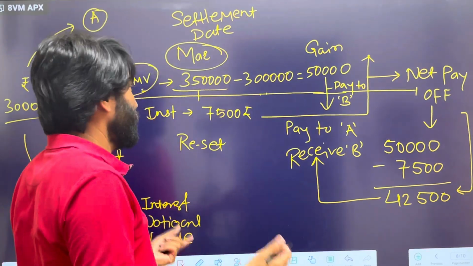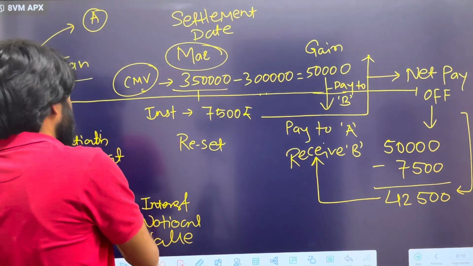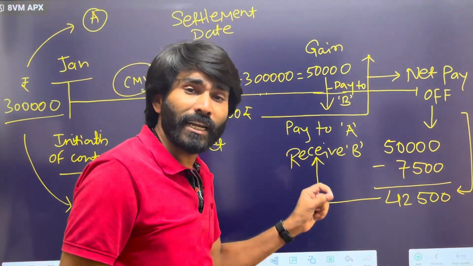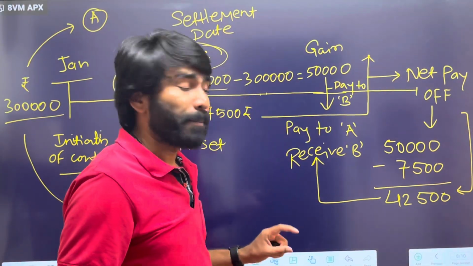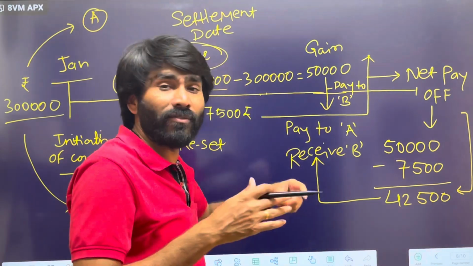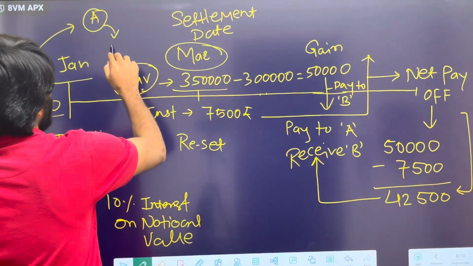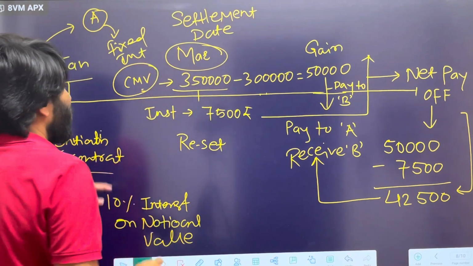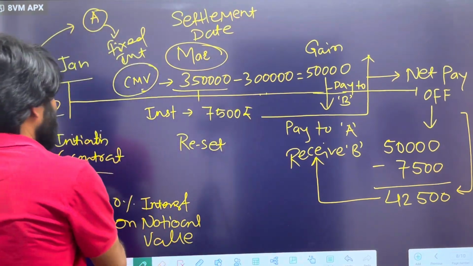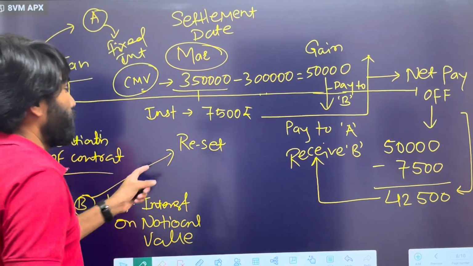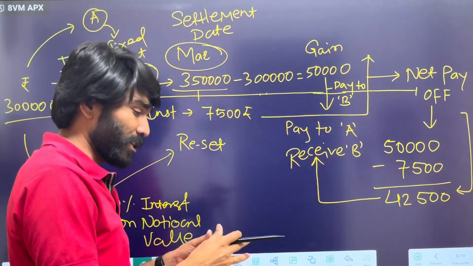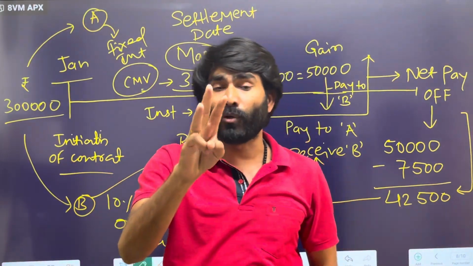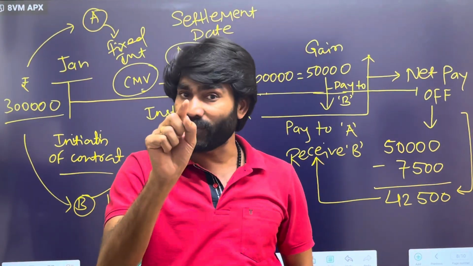Now, in this contract, B will pay 7,500 interest payment to A. Why? Because A is looking for a fixed interest payment, and at quarter end B will pay 7,500. The rate was 10%, divided by 4, so around 2.5% per quarter.